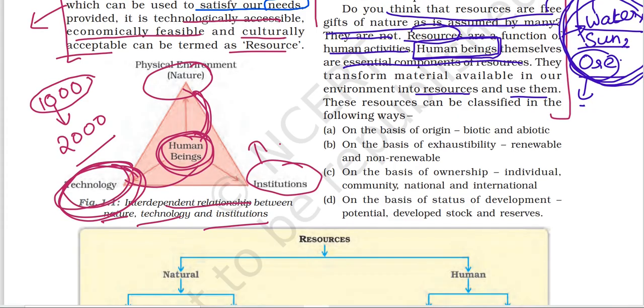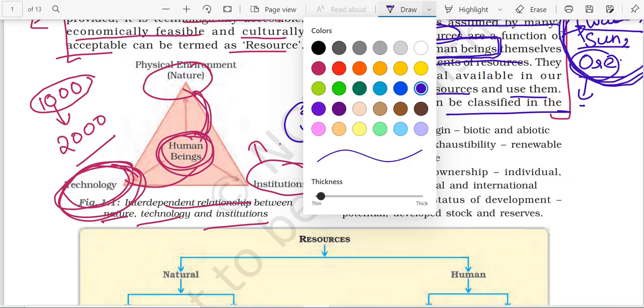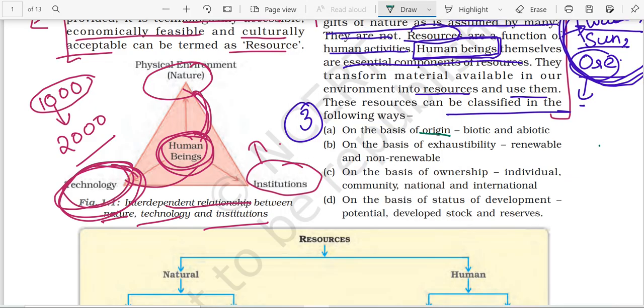Then after that, you have the third topic, which is classification of resources: on the basis of origin, on the basis of exhaustibility, on the basis of ownership, and on the basis of status of development. So the question can be like this: classify resources on the basis of origin. When we classify on the basis of origin, you have biotic and abiotic.